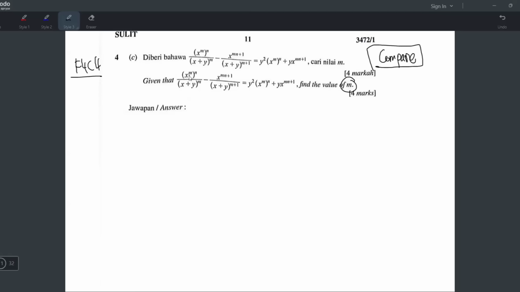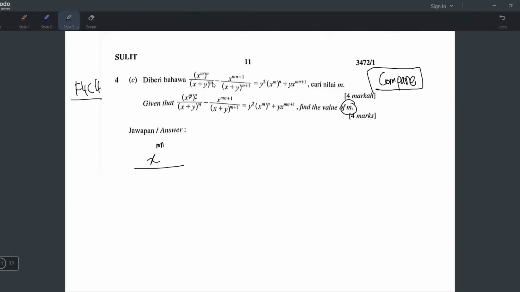So let's start by seeing what this is. X power m power n. Okay, when the powers are side by side like that, it means the powers have to be multiplied, so I will just times like that lah. Okay, the x plus y power m, I feel like some of you might make this mistake. You might write something like this, x power m plus y power m. Okay, but it's wrong. Yeah, this one memang tak boleh.